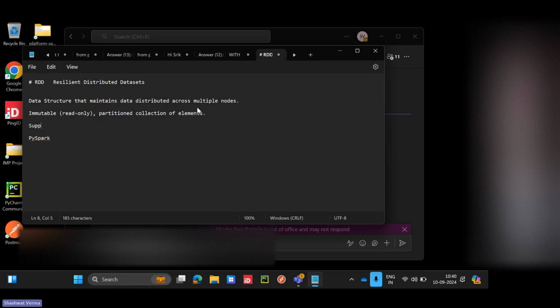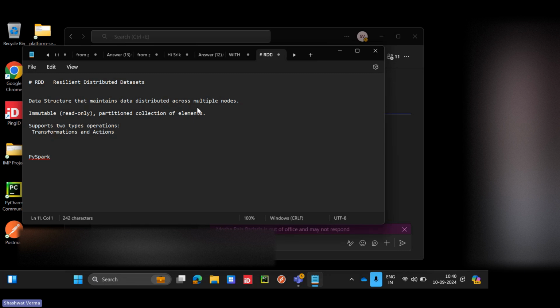I was telling it supports two types of operations: one is transformations, and one is actions.